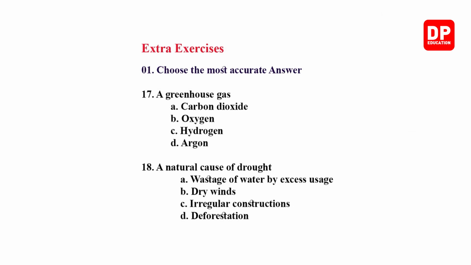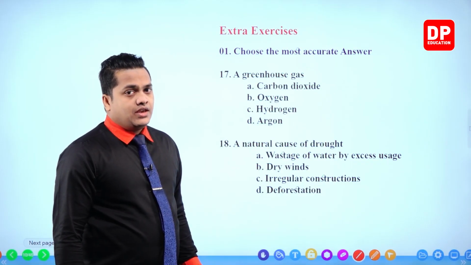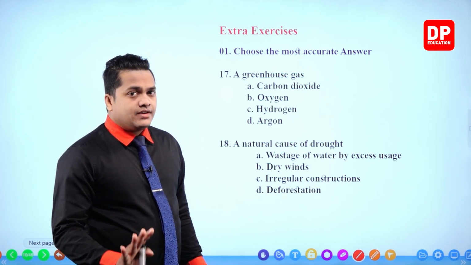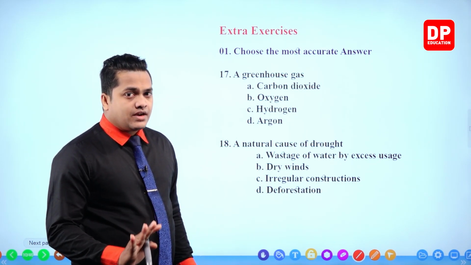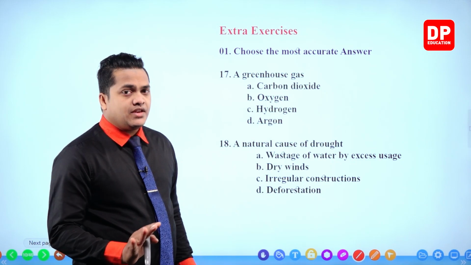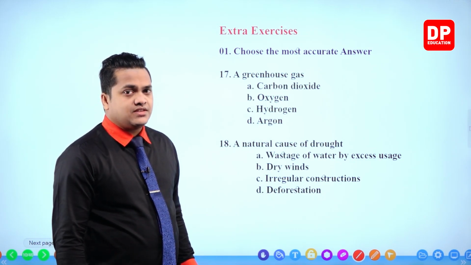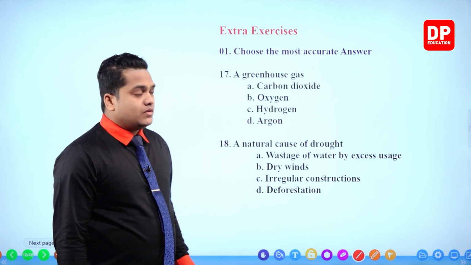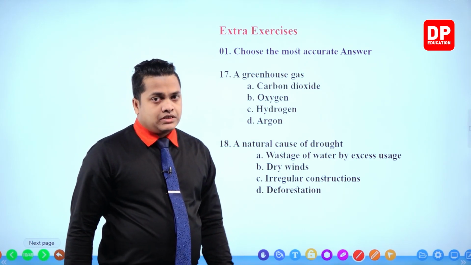A greenhouse gas. It's very simple, my dear children. We discussed these things already, right? We discussed global warming, and also we identified that the emission of greenhouse gases is the main reason for global warming.